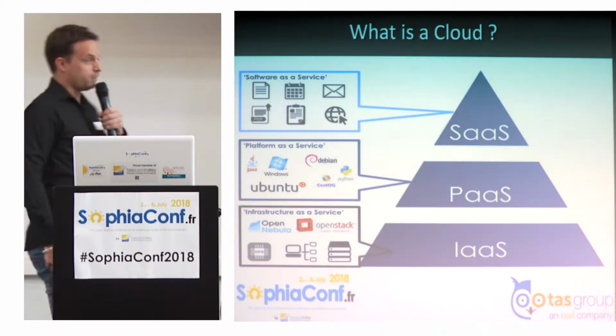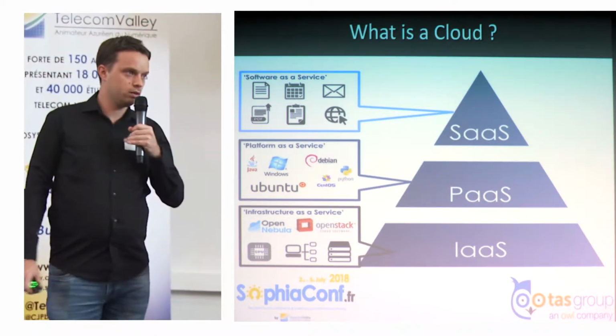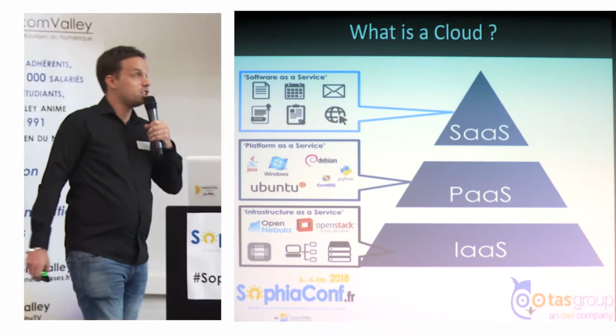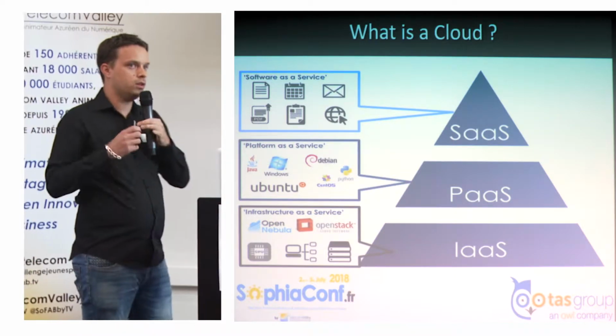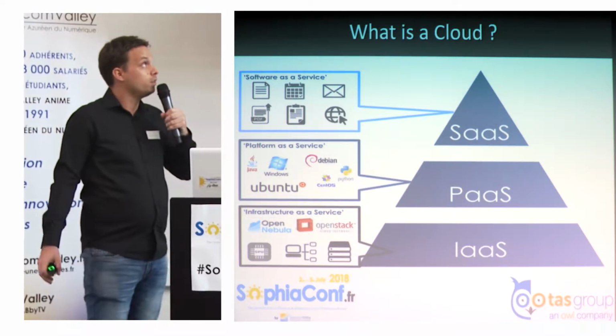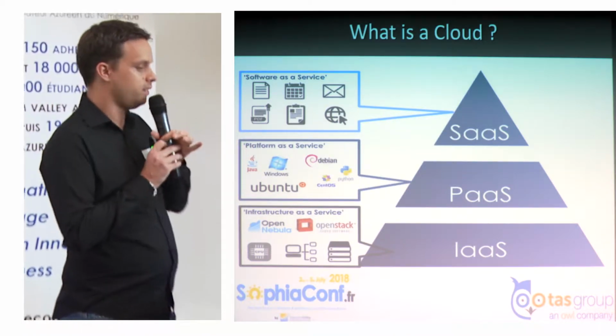Okay, so these are all the levels of a cloud. First we have software as a service. Everyone knows it. It's the application we can find on the internet, on the public cloud. We know Google Drive, we know Office 365, which are kinds of software as a service.